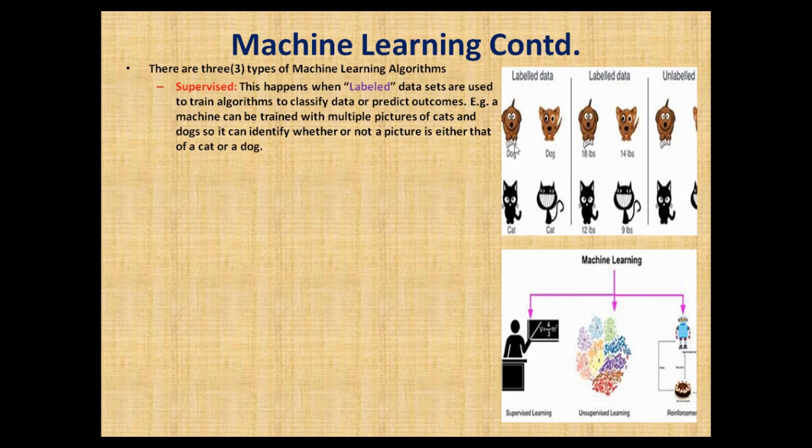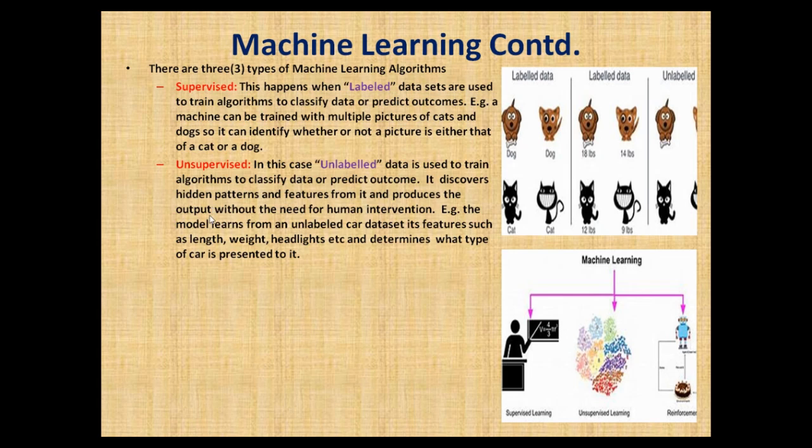You can see labeled data here. It is labeled dog. Here is a different cat, as much as they are different pictures, but they are still cats. This is also labeled data, talking about the weight, 18 pounds here, 14 pounds, 12 pounds, and 9 pounds. Now, those are the weights. Now, that's for supervised learning.